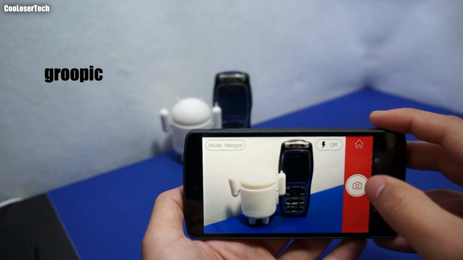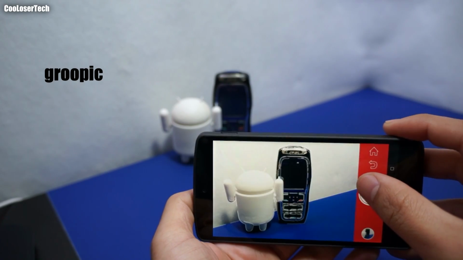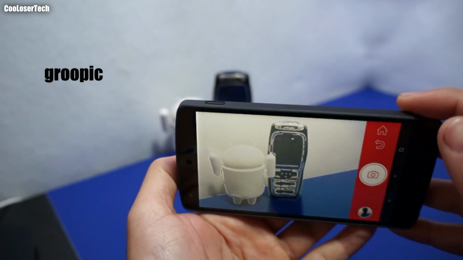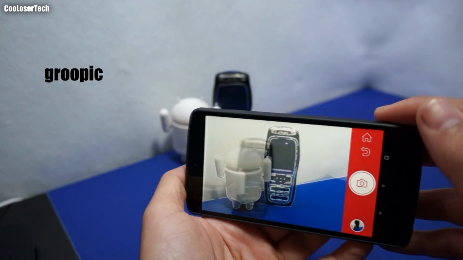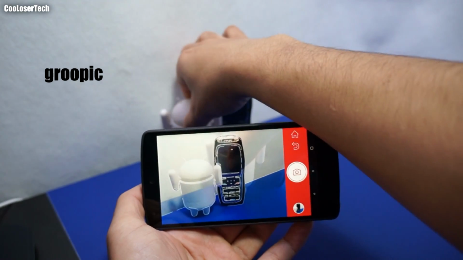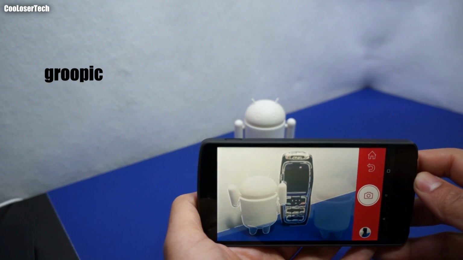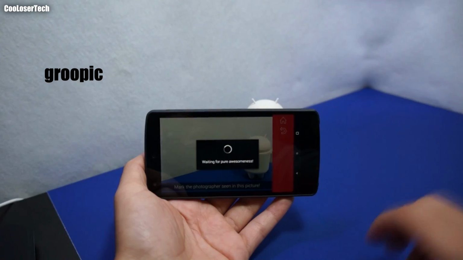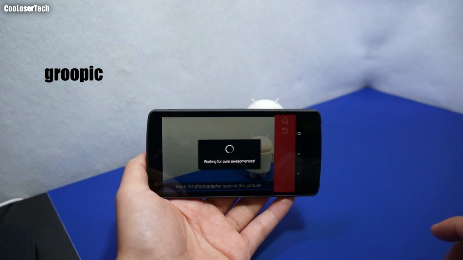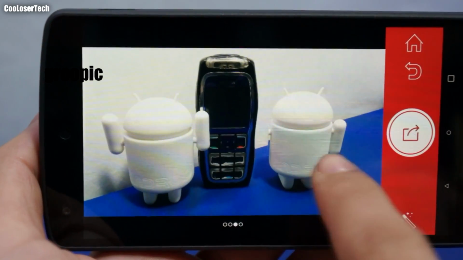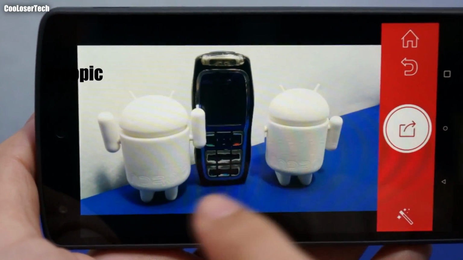Groopic. So I'm gonna take a picture right here. So I just took that picture, and if you look closely, you see that it still stays like stenciled in. That is so that I could move someone. You want to line it up to what it used to be, snap that picture, and it'll merge the photos together. Try better alignment next time. So the alignment kind of sucked. Now it looks like I have two guys there, which I could have aligned better.